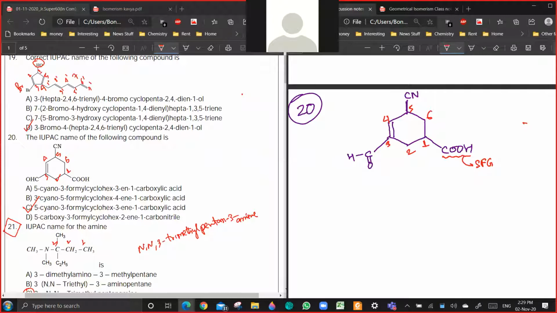So this is having 3 formyl and 3 something. So it will be cyclohex-3-ene-1-oic acid. Now substituents: you have cyano and formate.